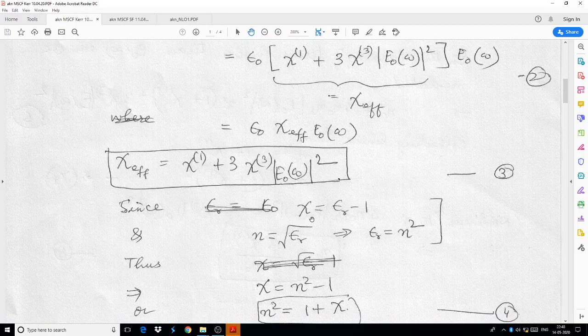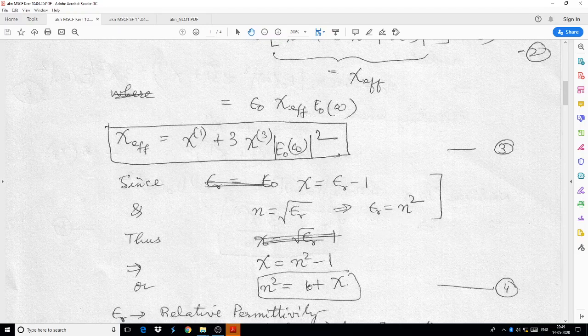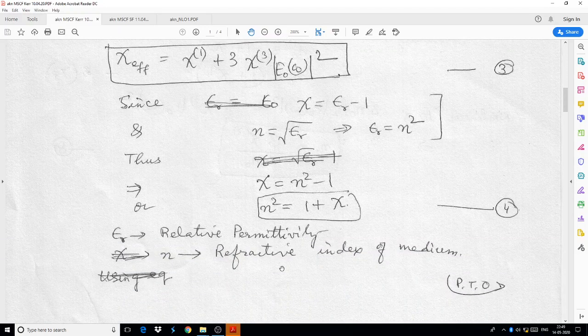Since chi is equal to epsilon r minus 1, and we know that the relation between the index of refraction and permittivity is epsilon r equals n square, when I substitute it here, I get n square is equal to 1 plus chi.